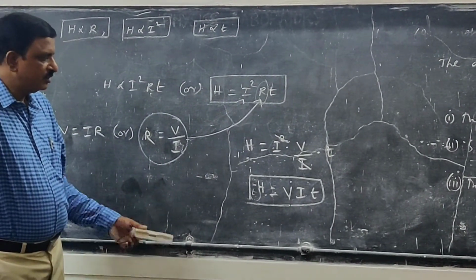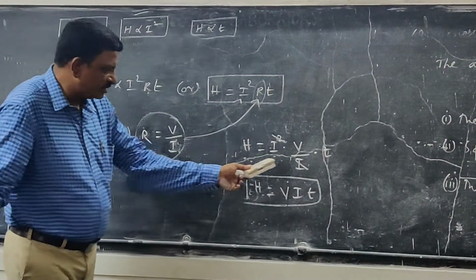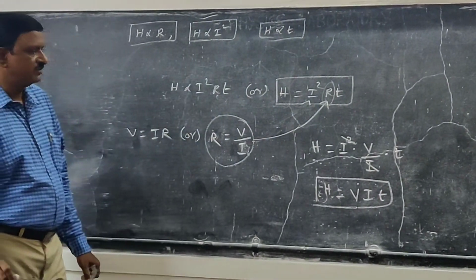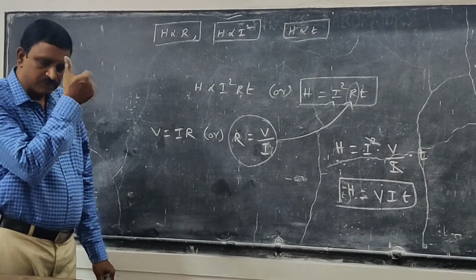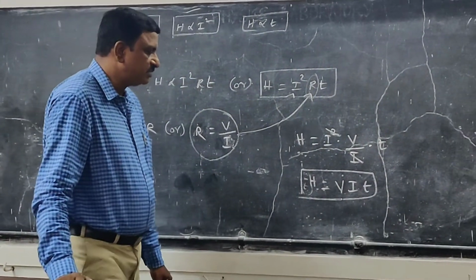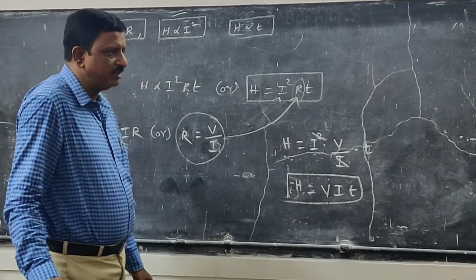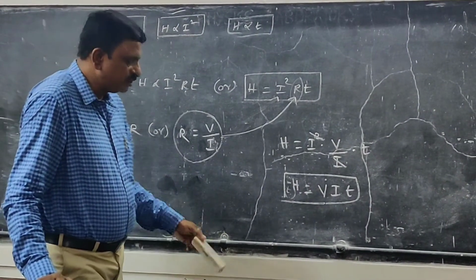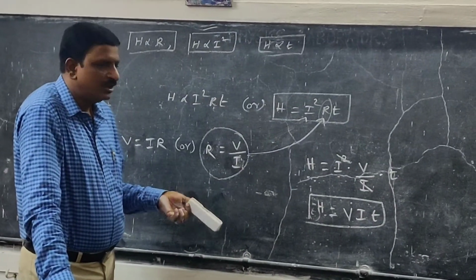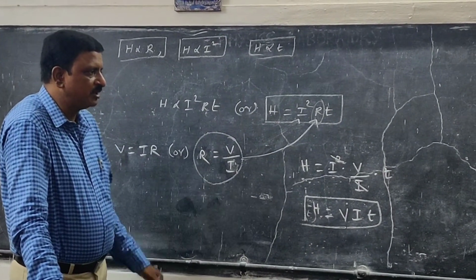So in the final result, we are going to apply it in the next experiment, which is called Joule's calorimeter. Using Joule's calorimeter we are going to determine the specific heat capacity of the given liquid. We have already covered that in the lab part. Here we are going to look at its theory part.